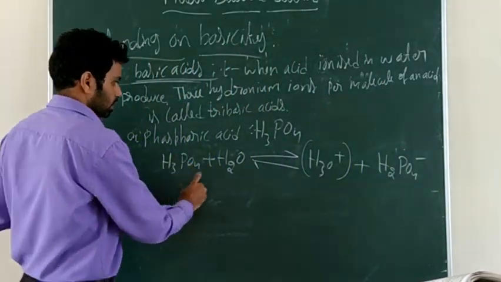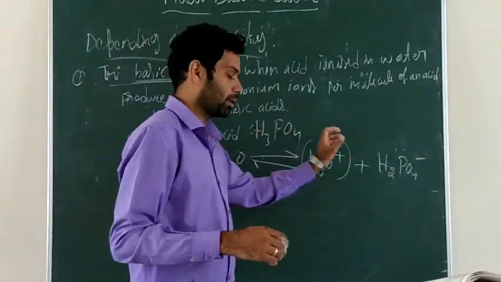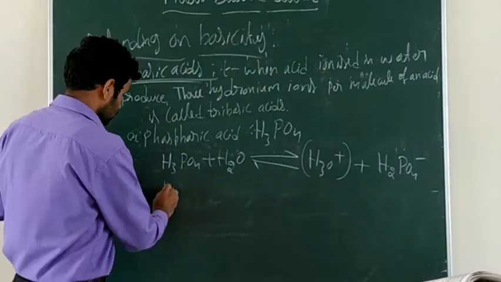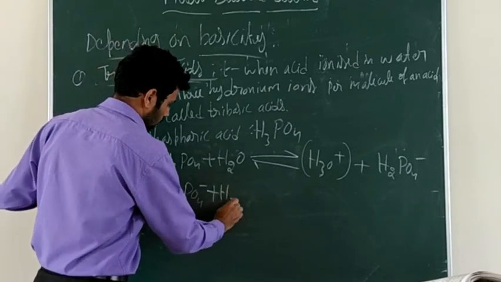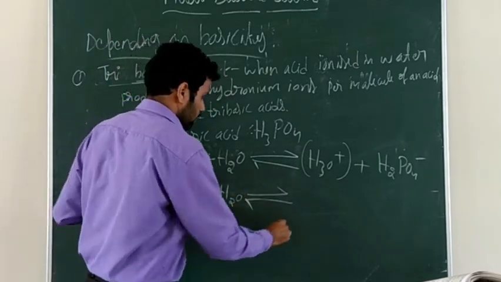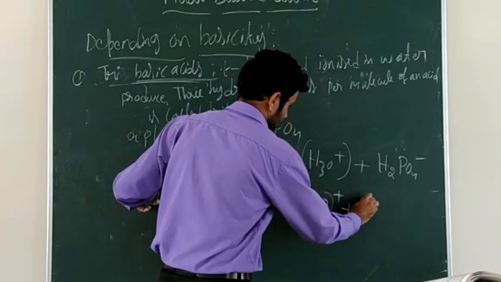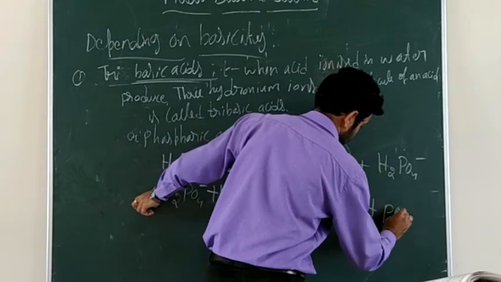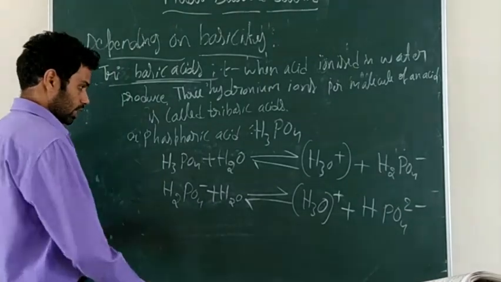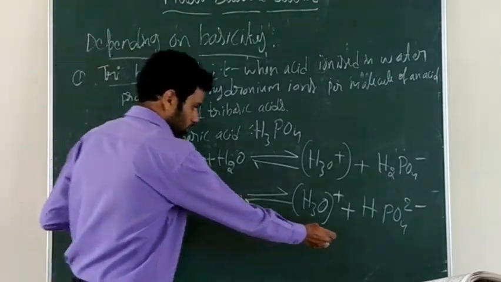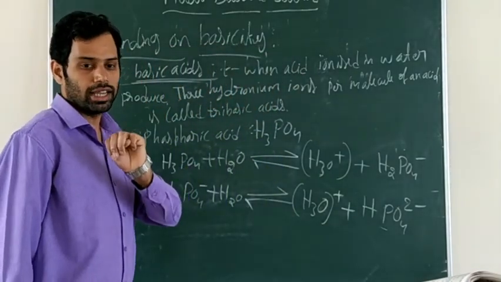Okay. Next, what will remain now? H2PO4 minus. From that, again it will dip into the water. H2PO4 minus plus water again produces one more hydronium ion, H3O plus, and forms HPO4 2 minus. One more hydrogen atom is there, because tribasic means they will form 3 hydronium ions.